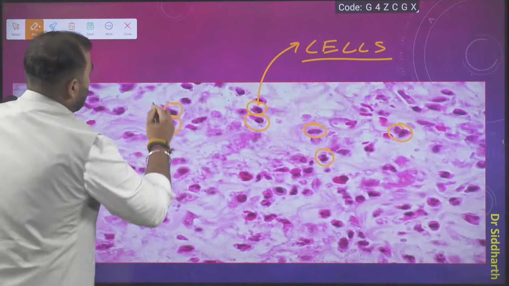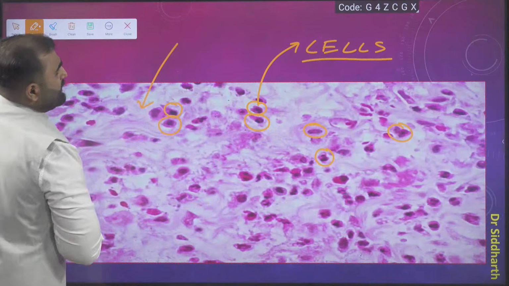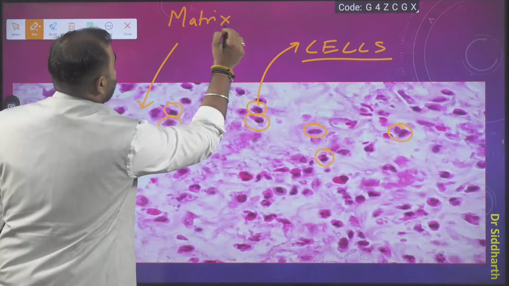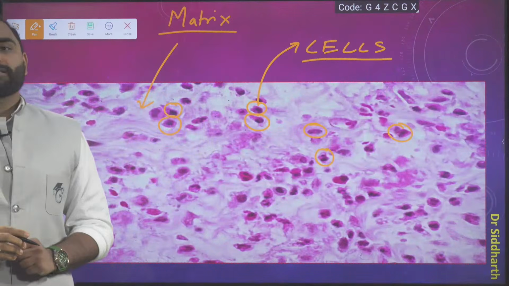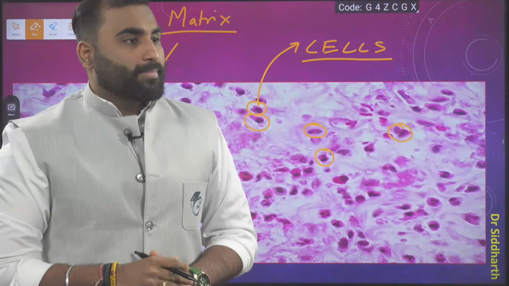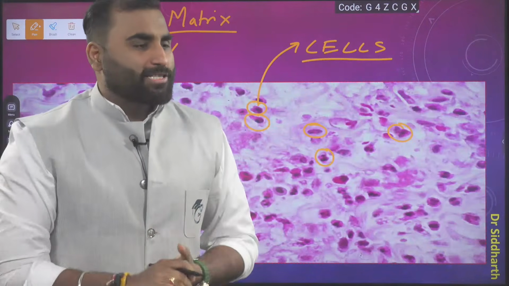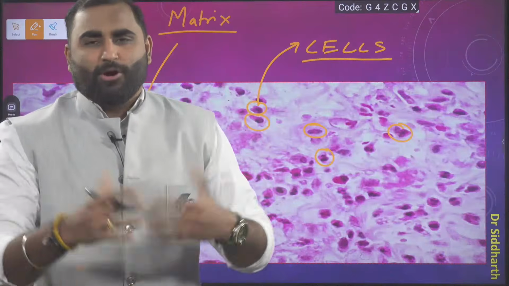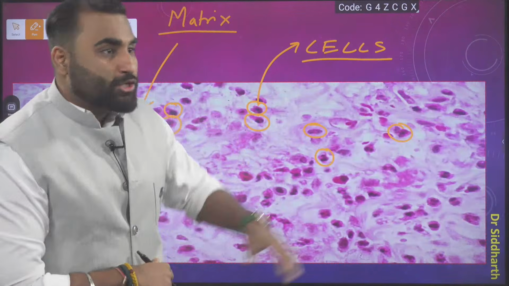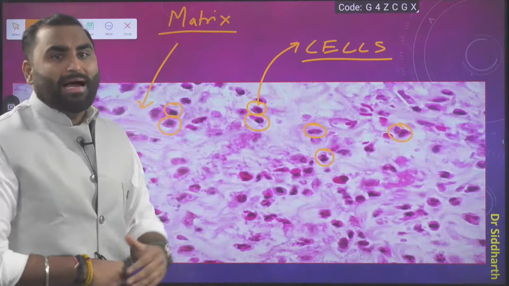And in the background what you see is the matrix. Okay? Its actual color is colorless, beta. You will not be able to see it. That's why we are staining. Okay? So, there is an outside matrix.